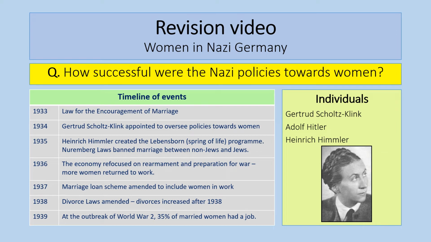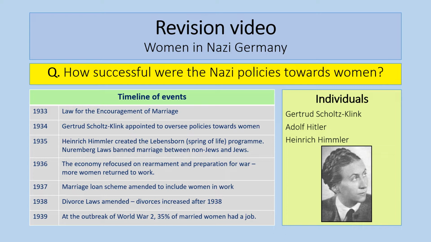Okay then, this is a topic which often comes up, and it's a really interesting topic to think about how successful the Nazi policies were towards women. So there's a timeline of some key events. It can be quite difficult sometimes to put a timeline on some of these different events, but these are some of the things that happened.